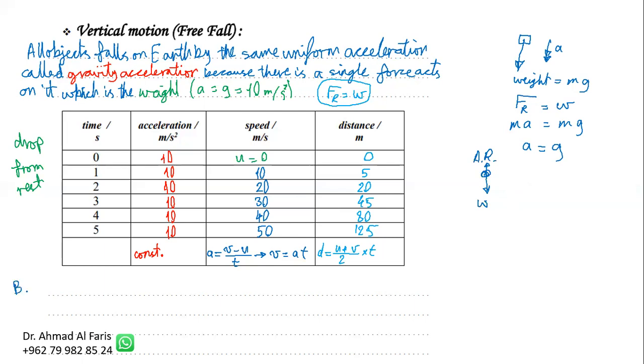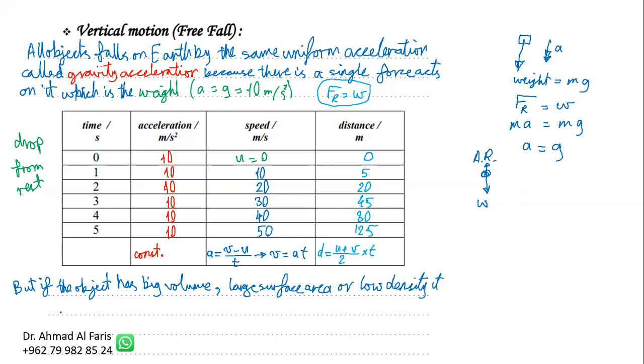But if the object is affected by air resistance, that means the object has some certain description. Let's say it has a big volume, or a large surface area, or low density, that's the most important thing, low density.